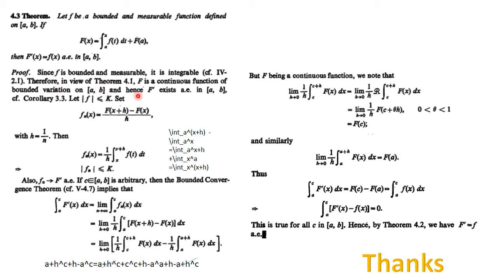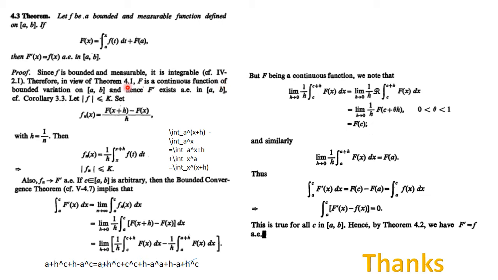Whenever capital F is continuous and of bounded variation, it can be written as the difference of two continuous monotone functions, which implies the function is differentiable. So the derivative exists almost everywhere in the closed interval [a,b].